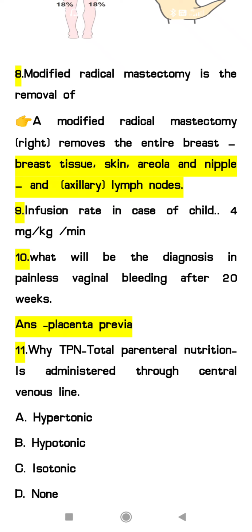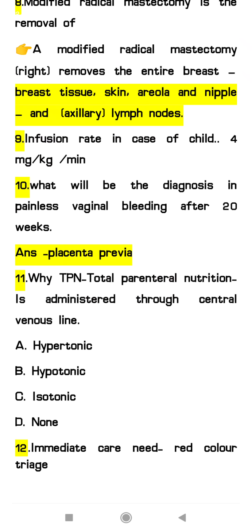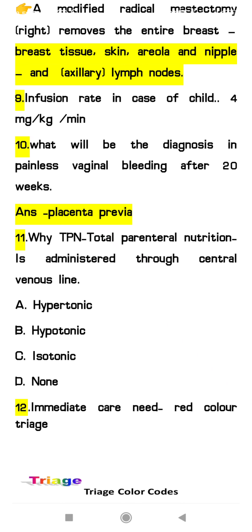10th question, what will be the diagnosis if the patient has painless vaginal bleeding after 20 weeks. So the answer will be placenta previa, that is painless vaginal bleeding will be seen in case of placenta previa. 11th question, why is TPN, total parenteral nutrition, administered through a central venous line? Option A hypertonic, B hypotonic, C isotonic, D none. So I think the answer will be hypertonic.